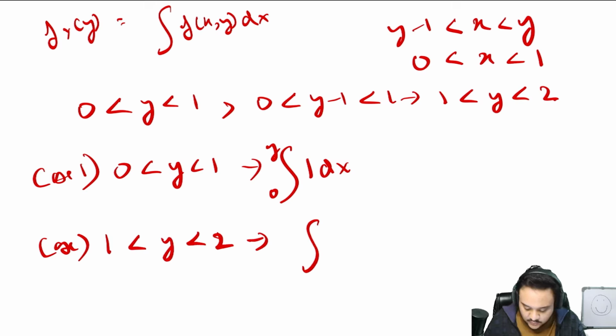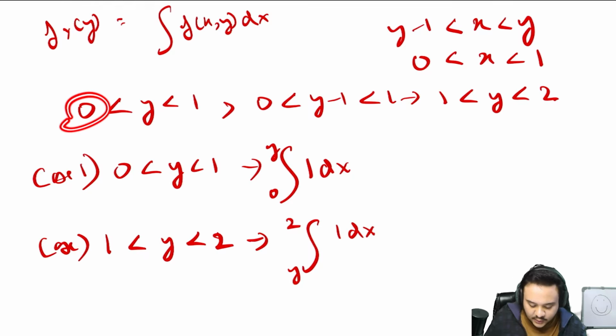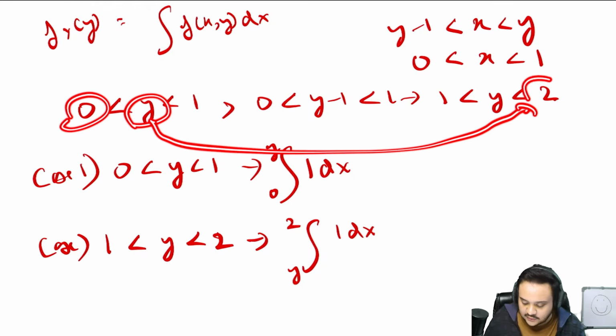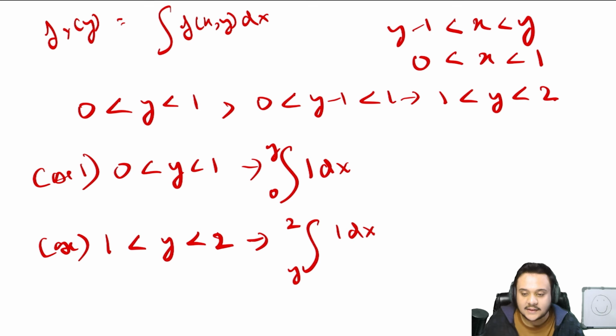This will give you 1 dx, and you are now integrating from y minus 1 to 1. So we have broken this into two intervals, from 0 to y and from y minus 1 to 1, because y is not just less than 1, it is also less than 2.